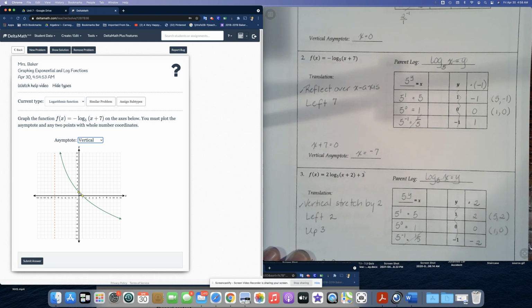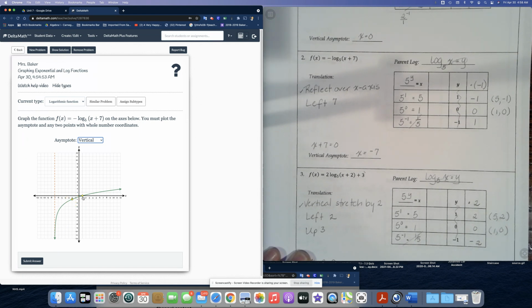And then we're going to have to find the point 5, negative 1. So let's just grab one of the yellow dots, click on it, and I'm going to go over to 5 on the x-axis, and come down here to negative 1 on the y-axis. We would be done, except we have to translate the graph left 7 units. So go count over 7 squares, 1, 2, 3, 4, 5, 6, 7 squares to the left.